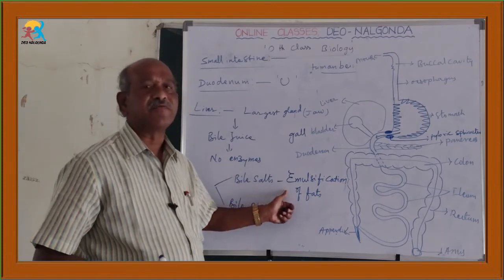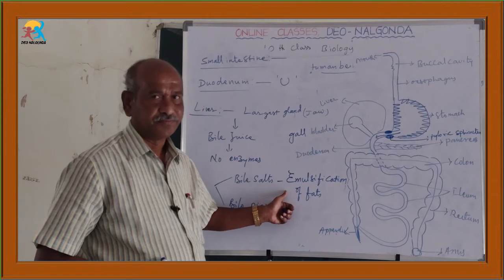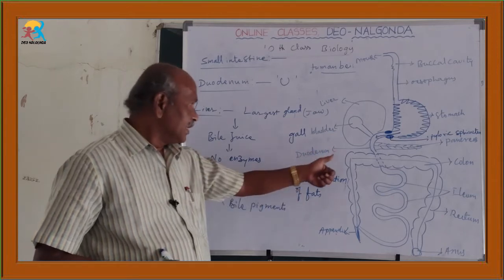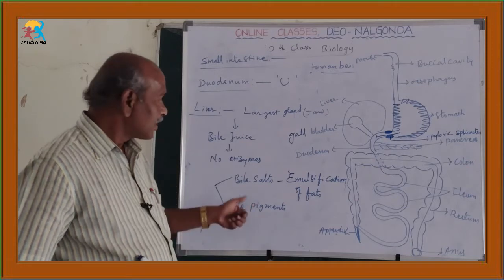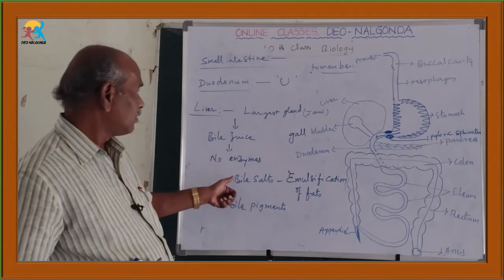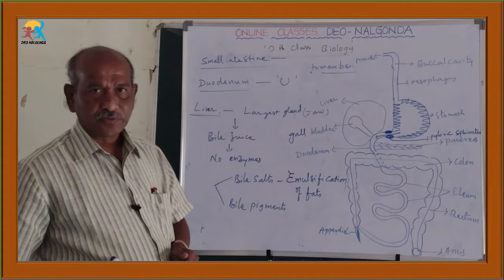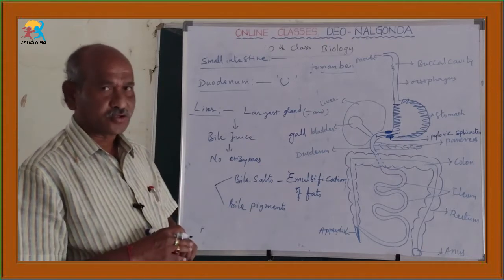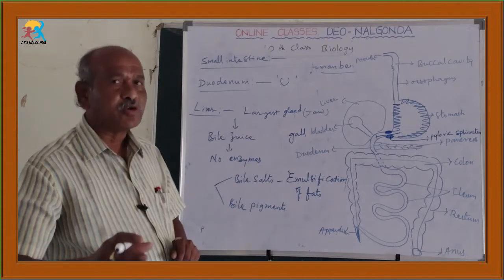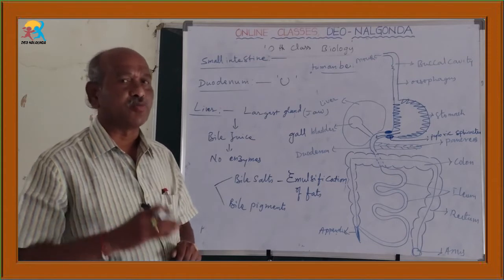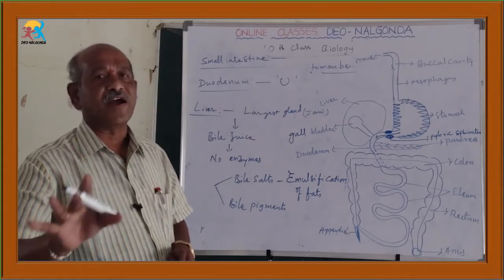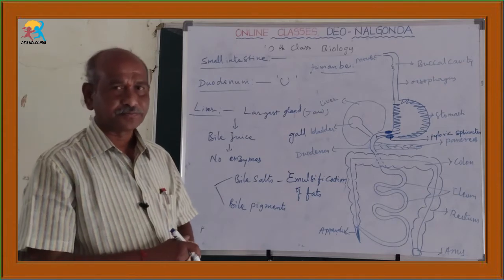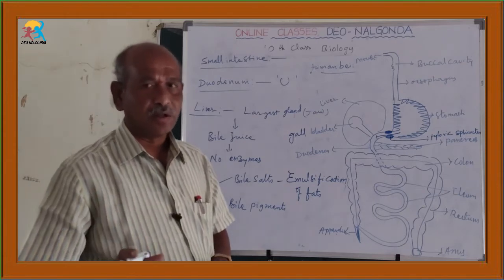What is emulsification of fats? In the duodenum, the chyme mixes with the bile juice, and with its help the large globules of fats are converted into small globules. This is called the emulsification of fats. So this is about the liver.